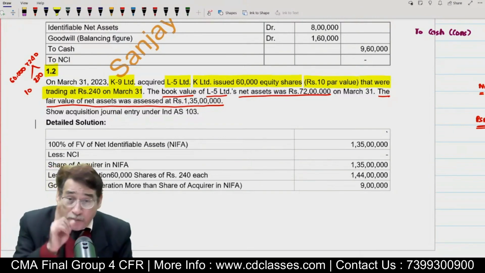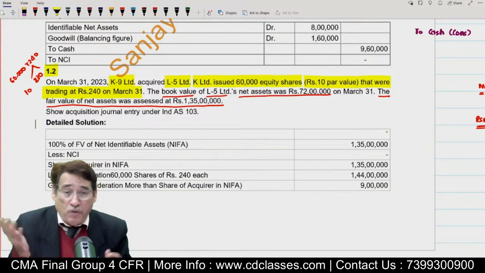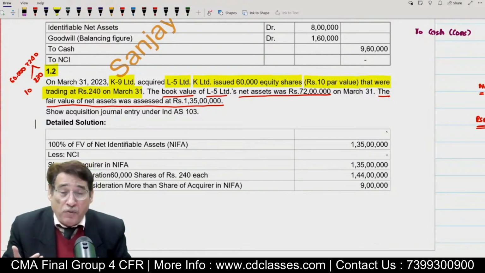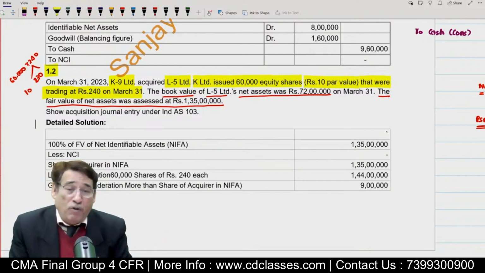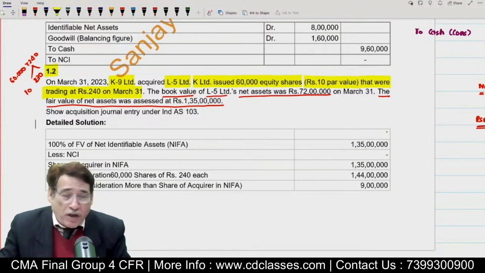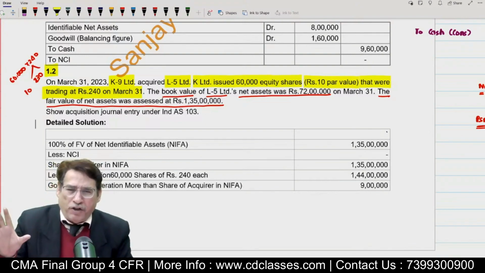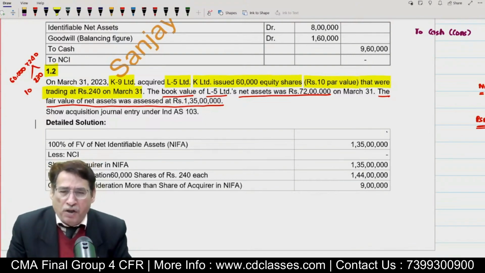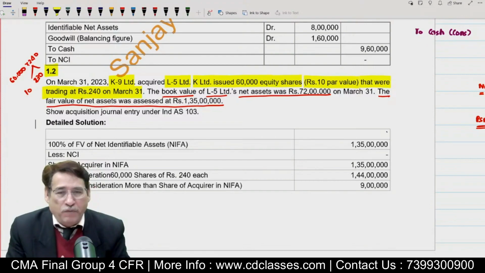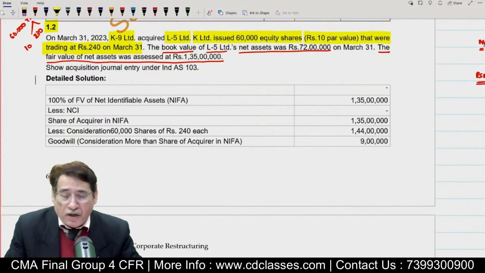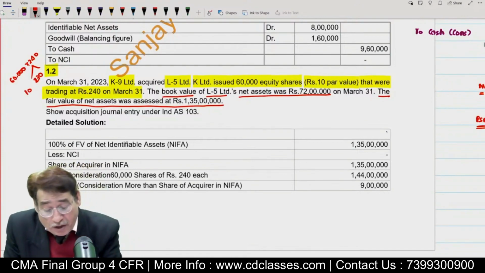If in the question, pay attention. These are the things the student fraternity never pays any attention to, and in the examination, they unnecessarily waste their time. Whenever a percentage is not given in the question, without an iota of doubt you have to come to the conclusion that you have got 100% stakes. So even in this question, 100% of the stakes are in the hands of the parent, correct? Right. Absolutely. You are right.